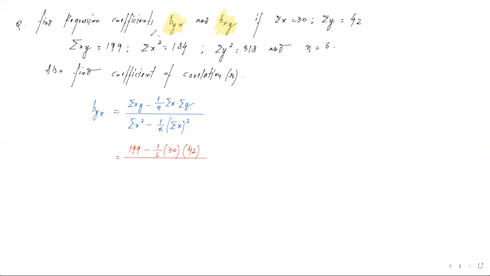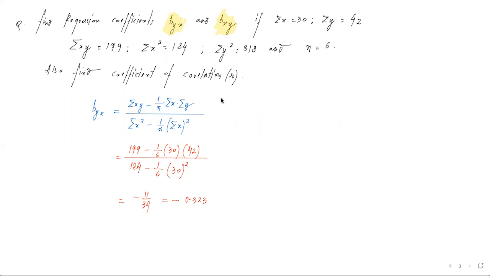next denominator first term is summation x square. We have the value that is 184 minus 1 by 6. Next is summation x का whole square. तो summation x का value 30 था, हमें 30 का whole square करना है. So it is 1 by 6 into 30 square. If you make the calculation, we are getting answer to be minus 11 by 34. और हमेशा इसे हम decimal में express करते हैं, तो we have got 0.323. That is our first coefficient, regression coefficient is negative.